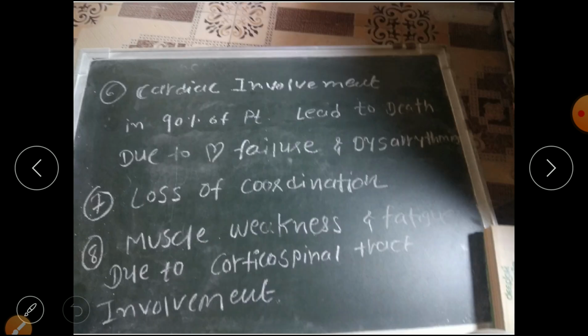Next symptom is cardiac involvement in 90% of patients, which leads to death due to heart failure and dysrhythmia. Loss of coordination, because it affects the cerebellum and the nerves also. Then muscle weakness and fatigue due to corticospinal tract damage. So that is the most common symptom of Friedreich's ataxia, that is muscle weakness.